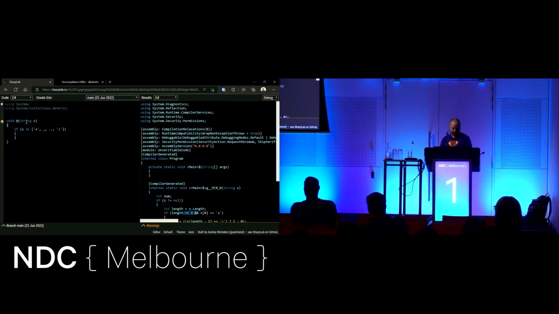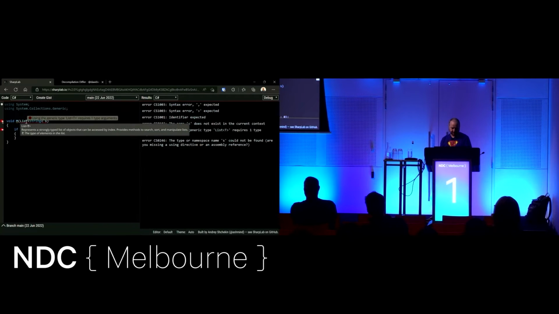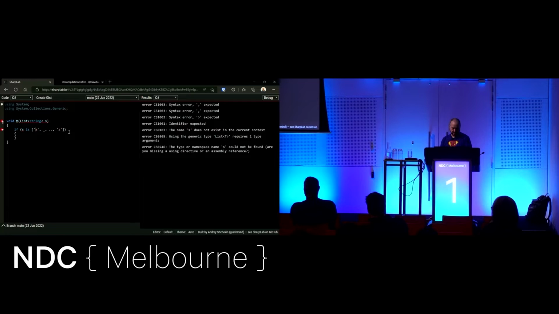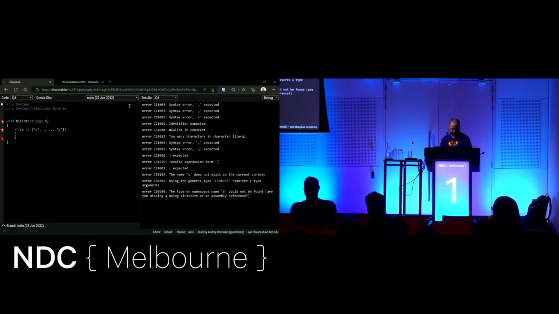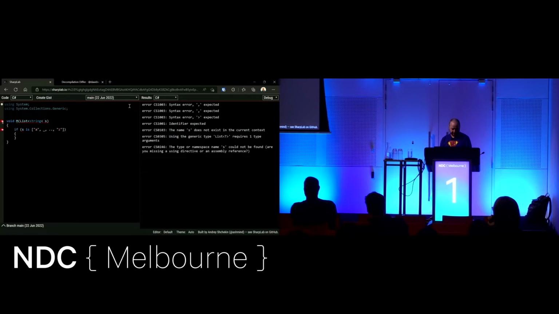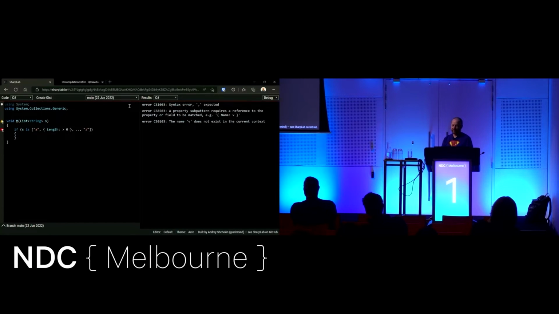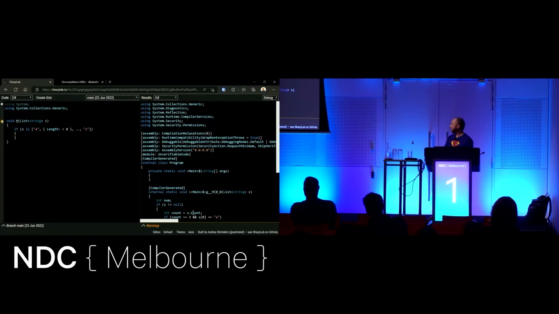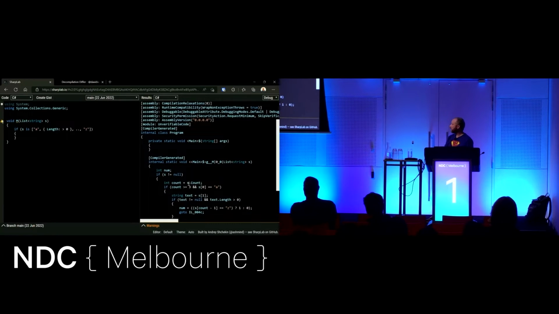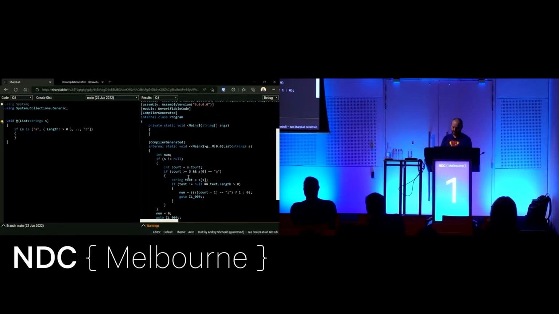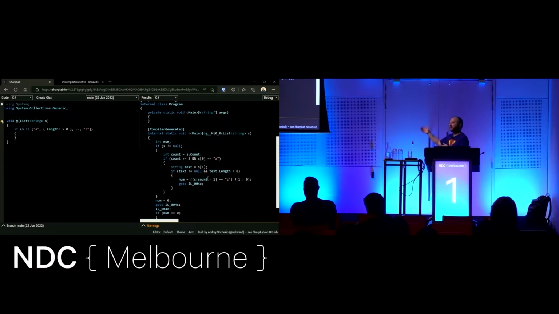If I make this a list of strings, then I make these into strings. Whoops. Declaration. Yep, thank you. There we go. So I can do things like, well, this is a string, so I want to make sure the length is greater than 0. So this is a property pattern inside a list pattern. And you can see down here, now the compiler is checking the count property instead of the length property, so it knows what's going on. It's pulling out the bits of the string, checking them for length. This is saving you that code, essentially.